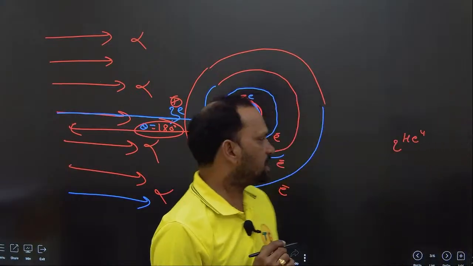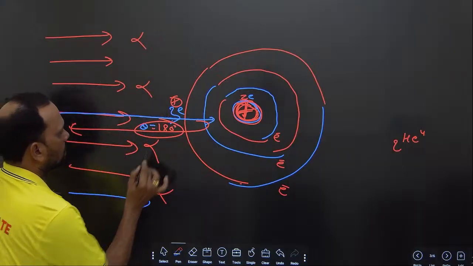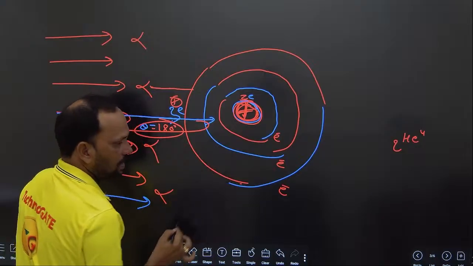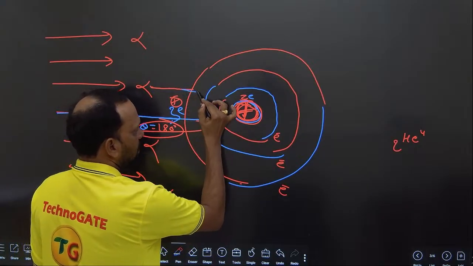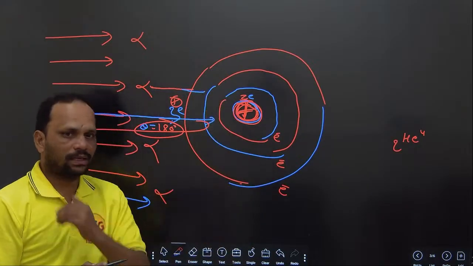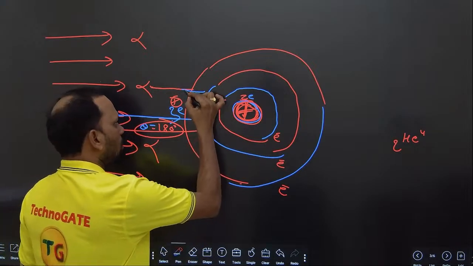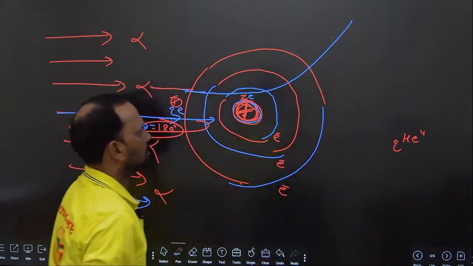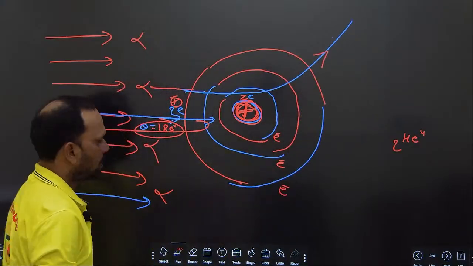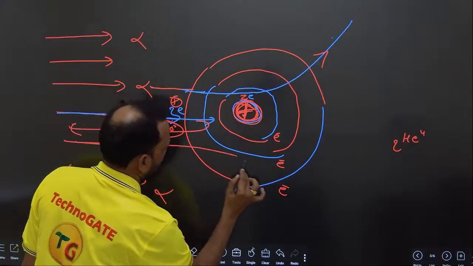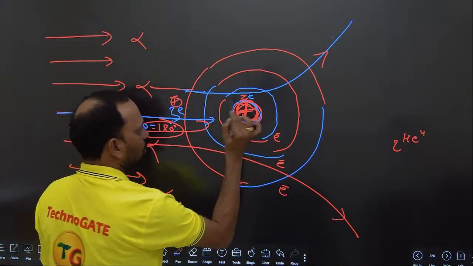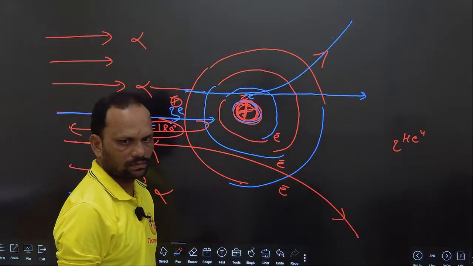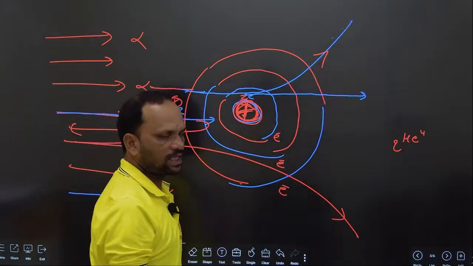Now what about this angle, this one? This will also come here with some energy. The nucleus repels it, but it will not come back. So the path of the alpha particle changes; it deviates. Actually it has to move in this direction, but the path changes.